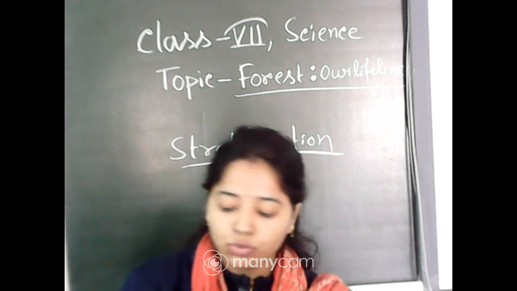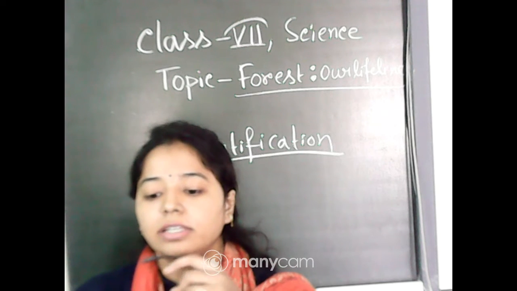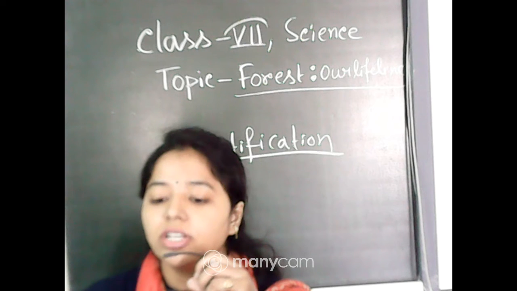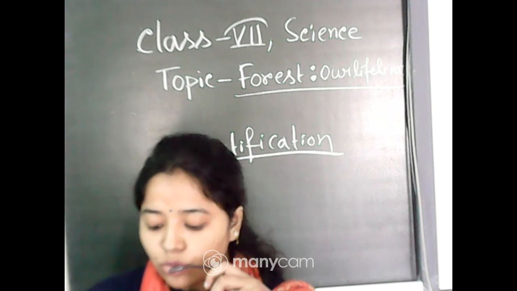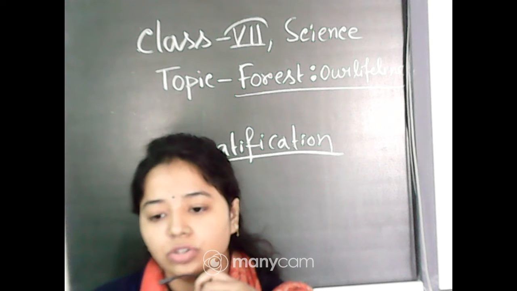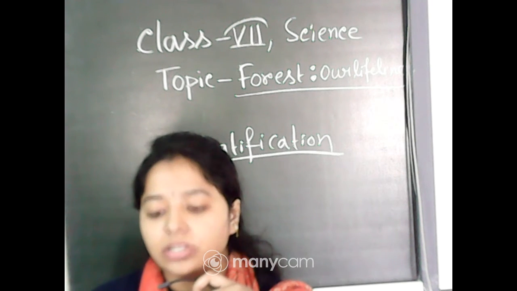Yes, there are so many layers. I am telling, you must write the first layer. If you can't remember, then you must write that the first layer is called forest floor. The layers are forest floor, herb layer, shrub layer, understory, canopy and emergent. These six layers are present.